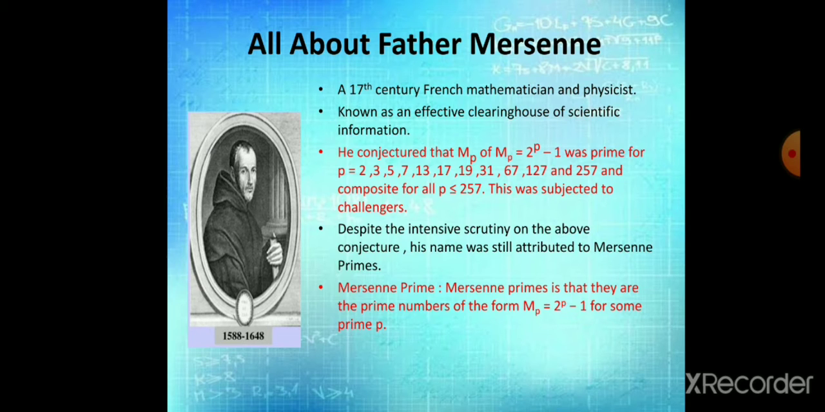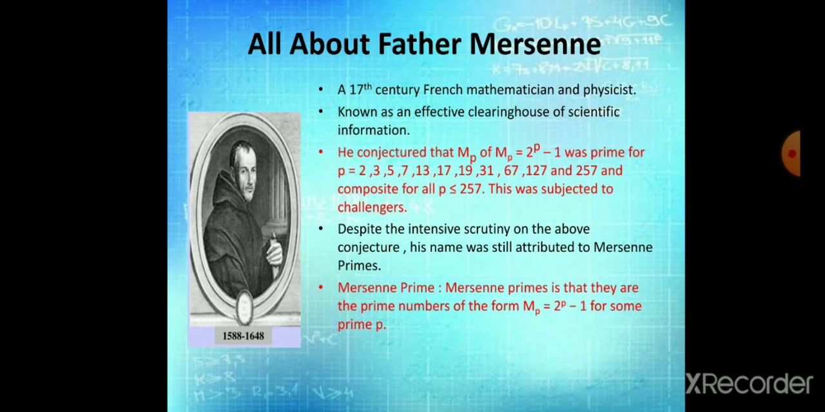He conjectured that M_p, equal to 2 raised to p minus 1, was prime for p equal to 2, 3, 5, 7, 13, 17, 19, 31, 67, 127 and 257, and composite for all other p less than or equal to 257. This was subjected to challenges. Despite the intensive scrutiny of the above conjecture, his name was still attributed to Mersenne primes.